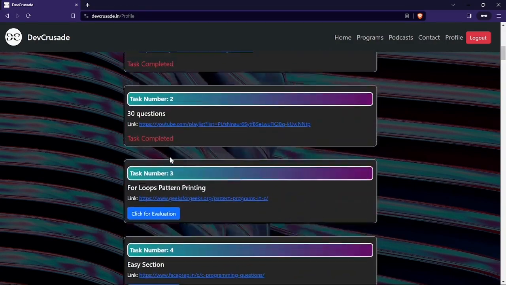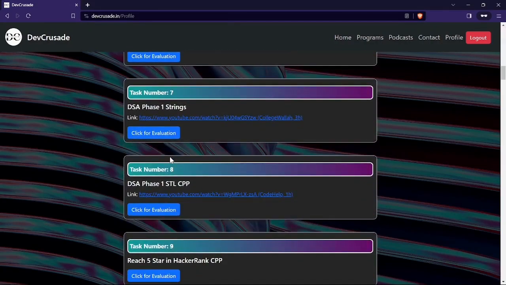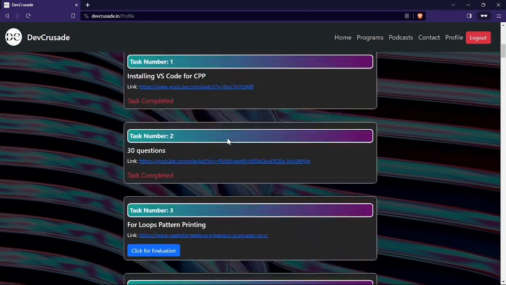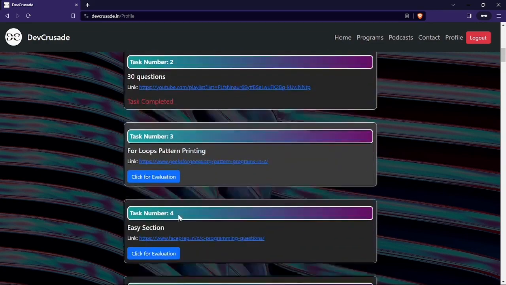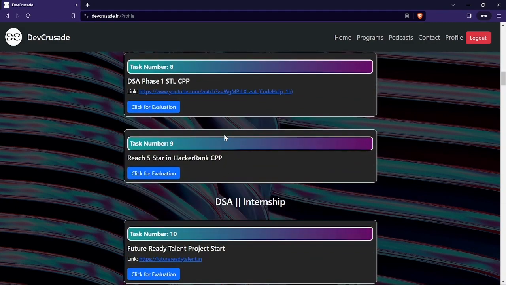As I said, there are deadlines. In the first month, by any chance, you have to complete the first 10 tasks. And if you are thinking these are only 10 tasks, it's not like that. There are 30 questions in the second task. Then we also have reaching 3 star in HackerRank C++. Of course, a complete beginner is going to require a certain amount of time to complete that.